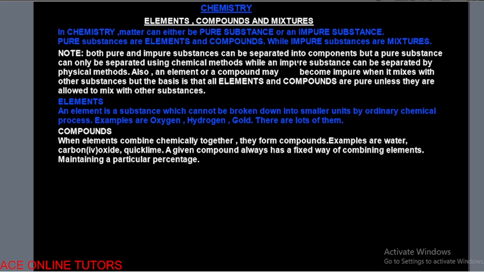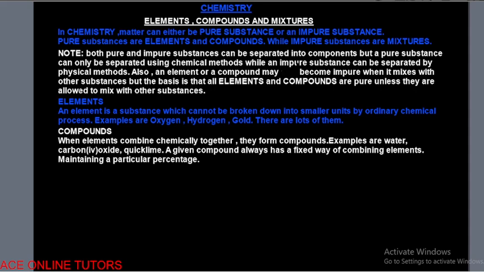A compound is what we form when elements combine chemically. So this is when we have a compound: when elements combine chemically. If your elements combine but did not combine chemically, you can never call that a compound. There must be a chemical reaction before you can have a compound.